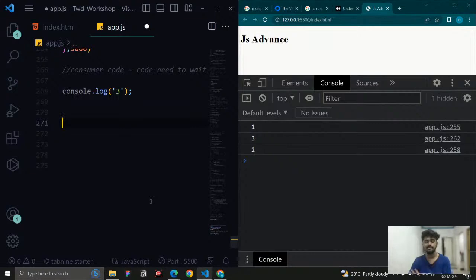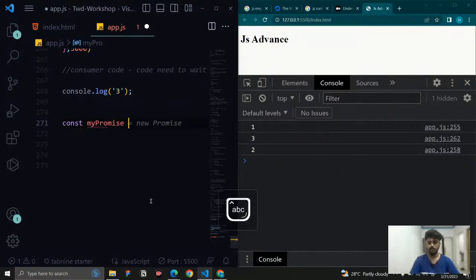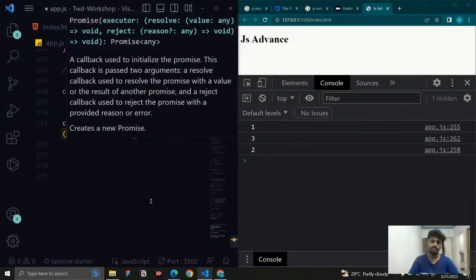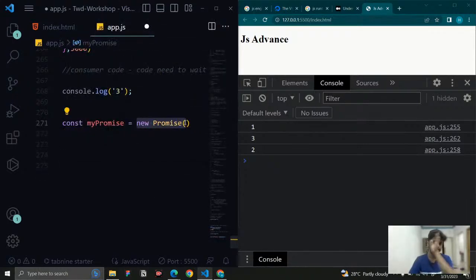Let me see first what promises are and the syntax, and then we can move on. I'm going to create a const and call it myPromise. It is a variable. Working with promises, it is a constructor, so you use new and write Promise with a capital P. This default constructor is going to construct a promise for me.